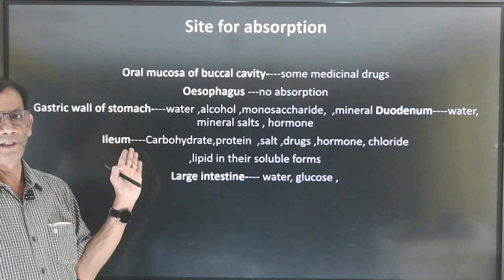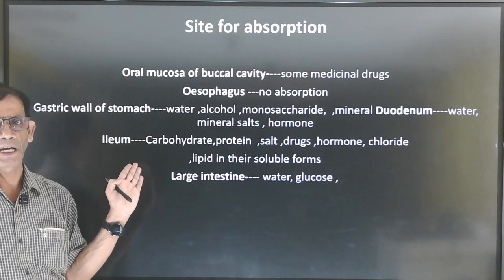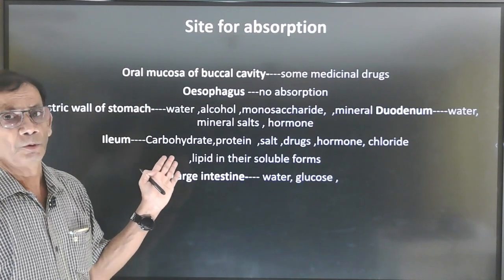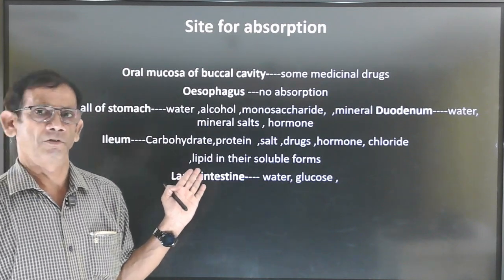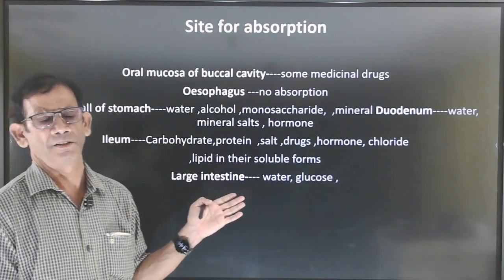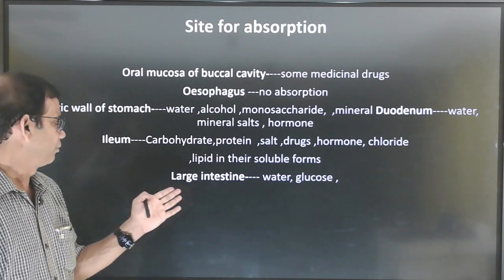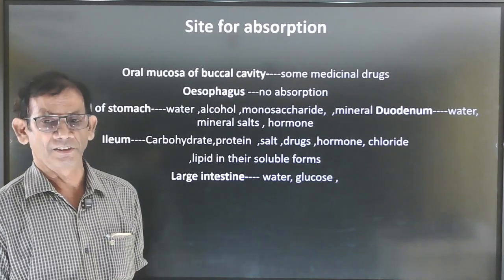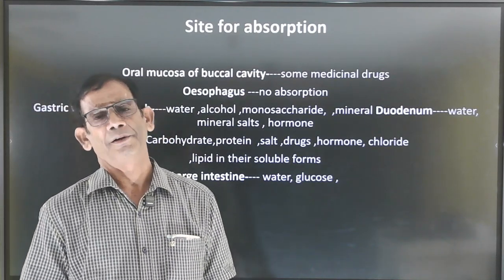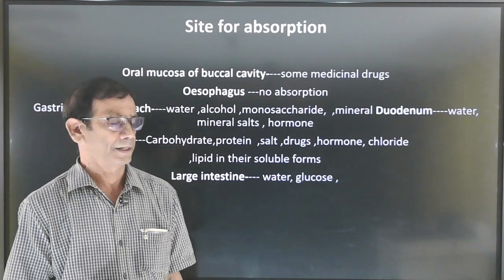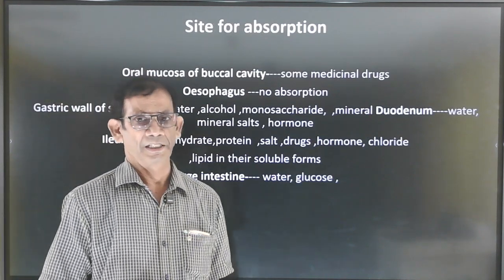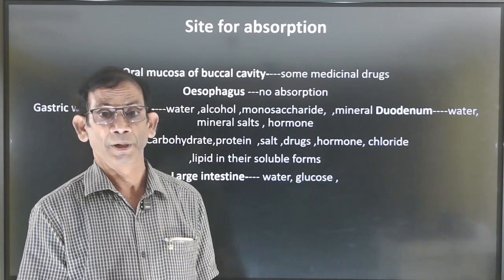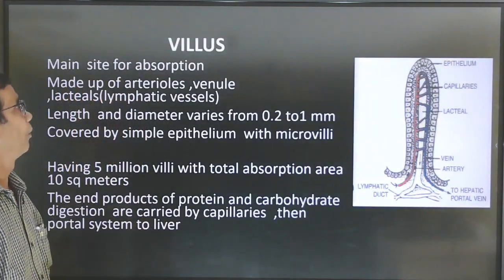The ileum is the most absorptive area, which absorbs all the soluble forms of protein, fat, and carbohydrate. And the large intestine is the part where most of the water is absorbed by the body.